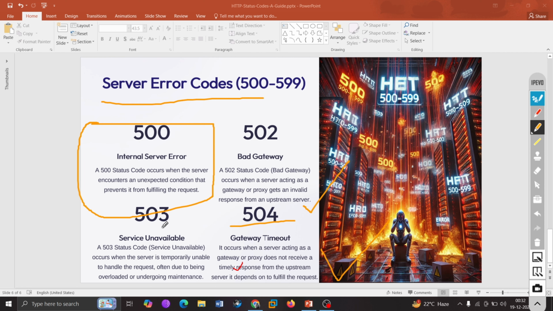But the 503 status code occurs when the server is temporarily unable to handle the request, often due to being overloaded or undergoing maintenance. If the server is overloaded, going through maintenance, or has temporary failures, it could be anything. Suppose you perform a DDoS attack and make the website slow. So there could be a lot of scenarios. These are the status codes, guys, which you should remember for sure.